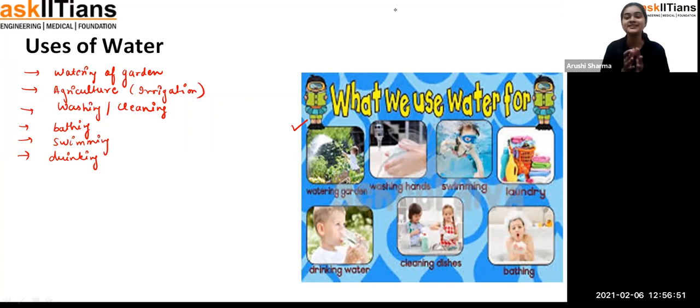Why is water so essential for drinking? Because, students, our human body requires a lot of water, because the majority of our body is water only. That is why, students, to maintain that water level inside our body, the consumption or drinking of water is very important for us.